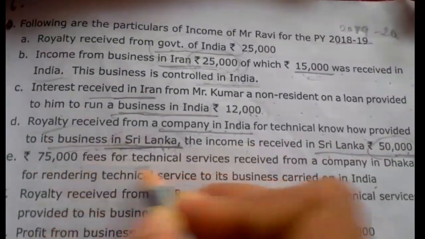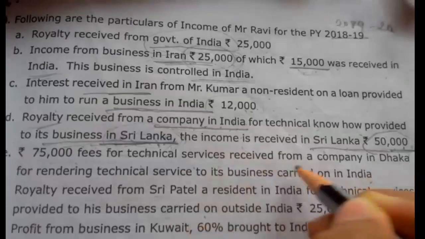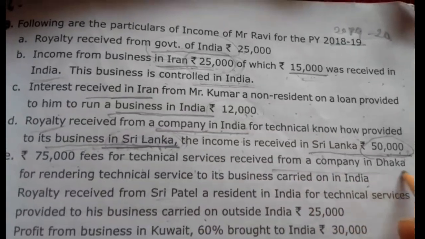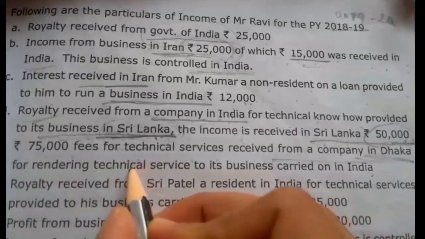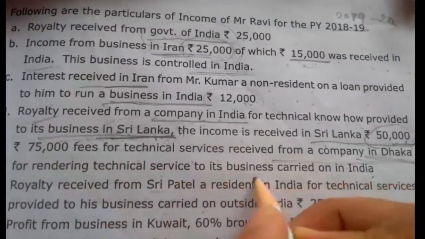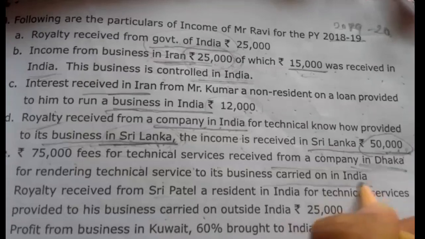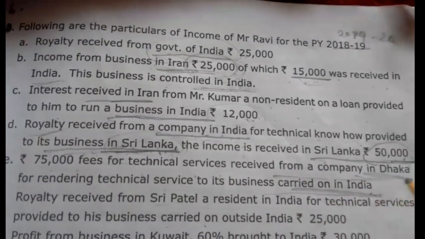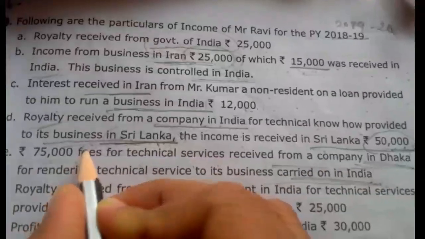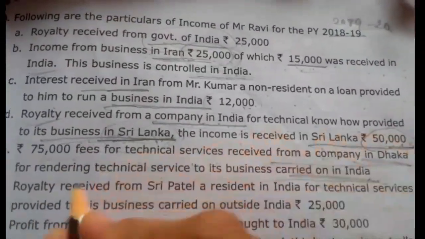Then rupees 75,000 fees for technical services received from a company in Dhaka, Bangladesh, for rendering technical services to its business carried on in India. So here it is directly given that the business is carried on in India, so income is accrued in India. So 75,000 is taxable for all the three columns.